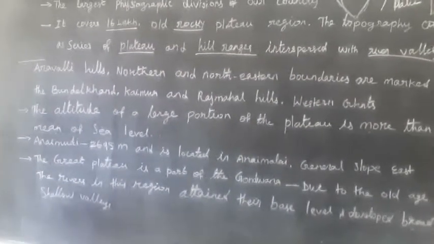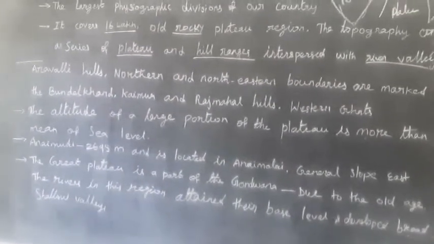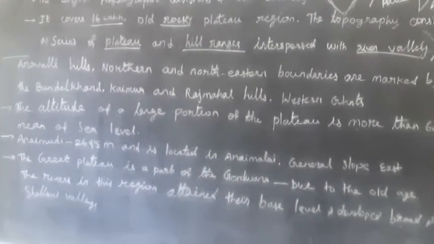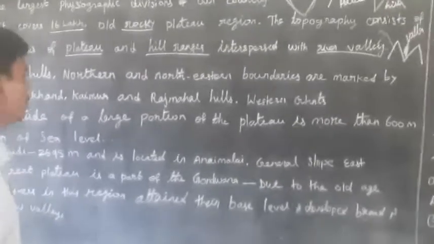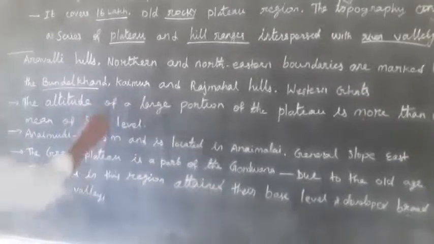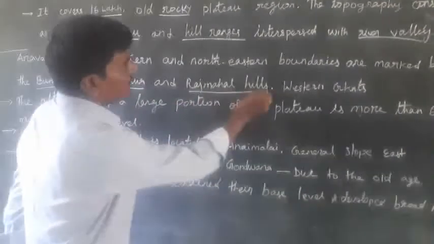So the Aravalli ranges. I told you, the Aravalli ranges, the northern and northeastern boundaries of the Peninsula Plateaus are marked by the Bandalgarh, Kaimur and Rajmahal hills.